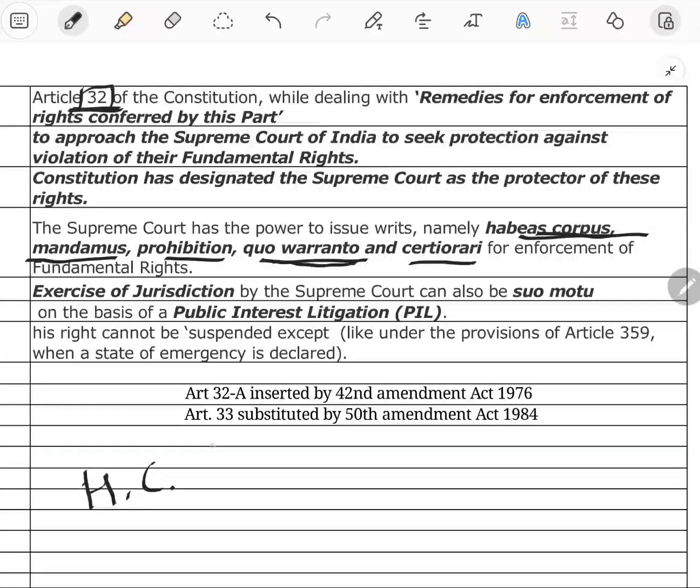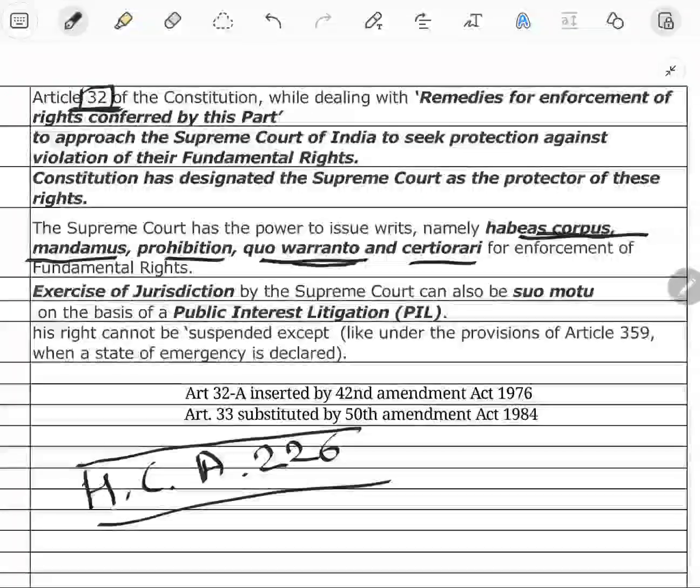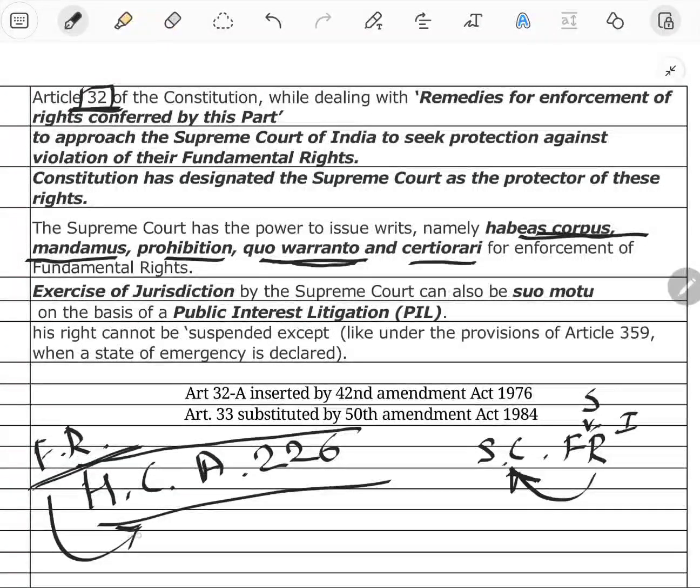And the High Court also has writ jurisdiction under Article 226. The High Court has higher jurisdiction than the Supreme Court, because the Supreme Court can be moved only after infringement of your fundamental right. But for any right other than a fundamental right infringed by a state, you can move to the High Court. So the Honorable High Court has a wider jurisdiction than the Supreme Court.